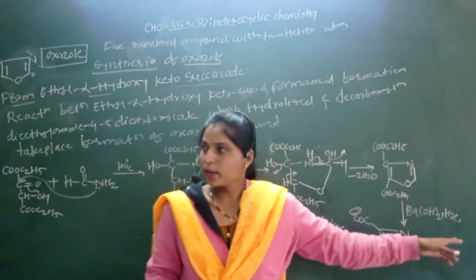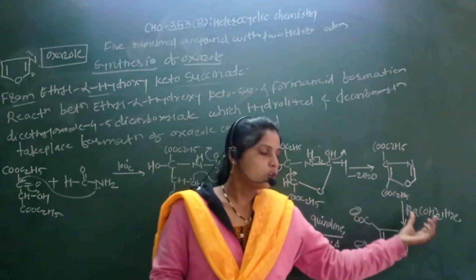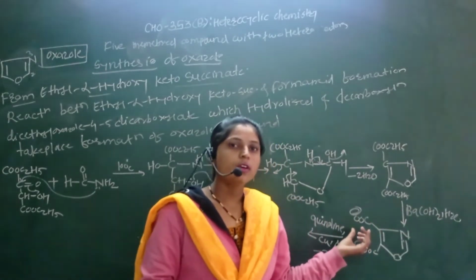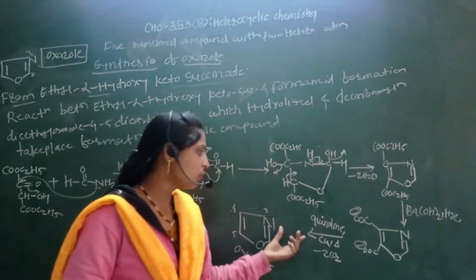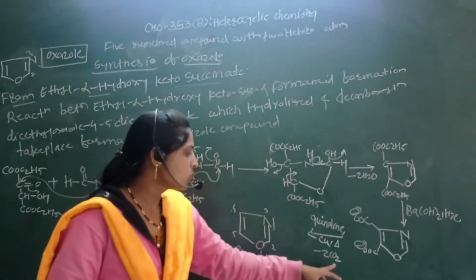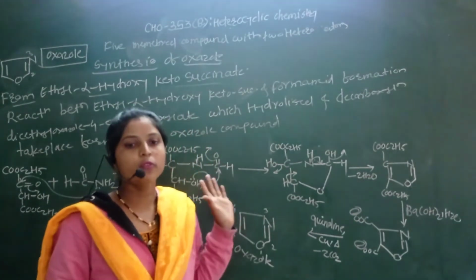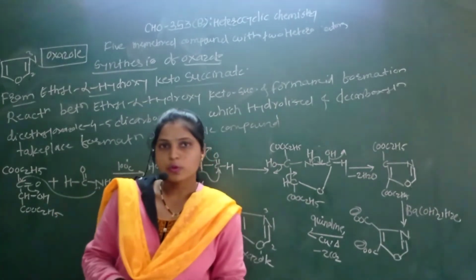Simply here we have to use barium hydroxide. So it acts as in this reaction base. So here formation of the enolate ion with COO minus. Again we have to use quinoline in copper by heating condition. This minus CO2 or decarboxylation takes place, formation of the oxazole molecule. So this is the first synthesis of oxazole molecule.